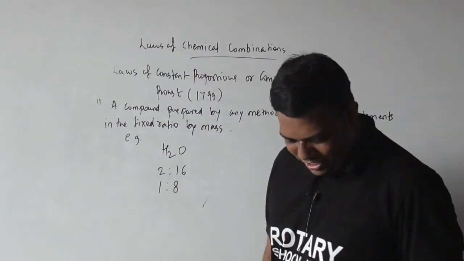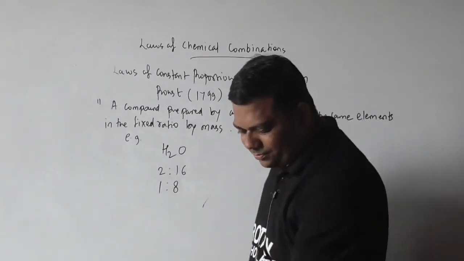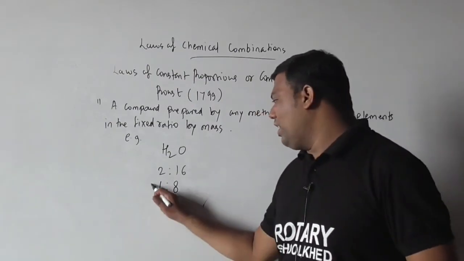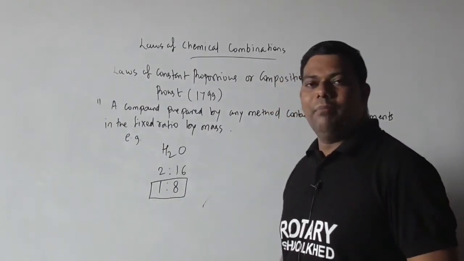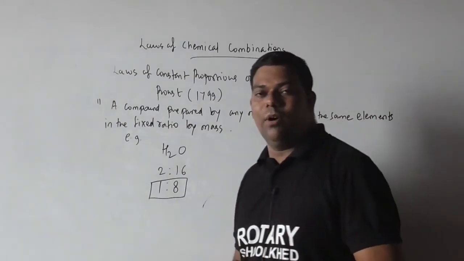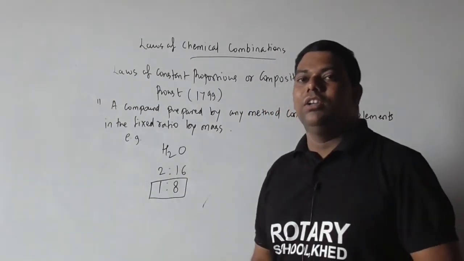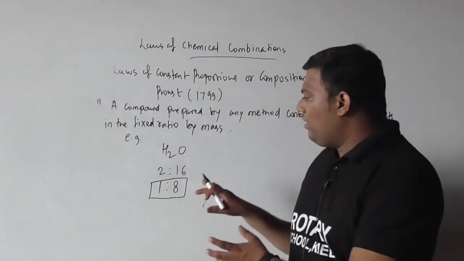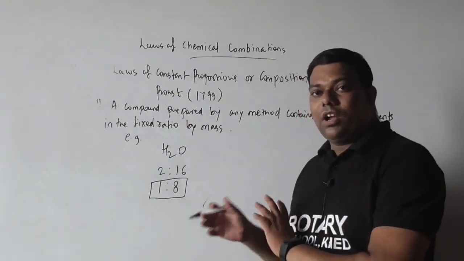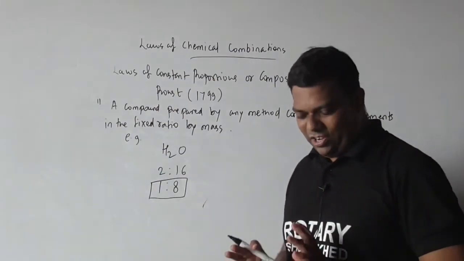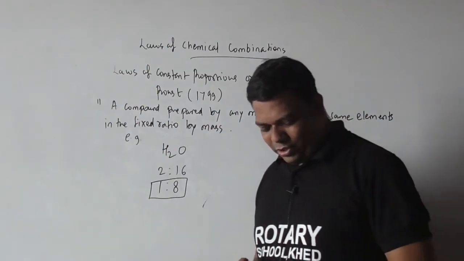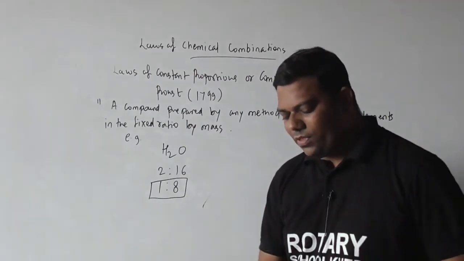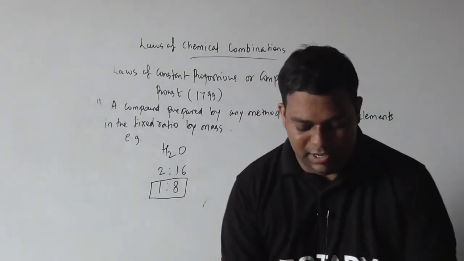1 to 8. Understood? I hope you understood this. It means this 1 to 8 ratio by mass never changes, whether that water is from a river, tap water, sea water, or any other source. The hydrogen and oxygen composition is fixed. I hope you understood this regarding water, 1 to 8. Okay.